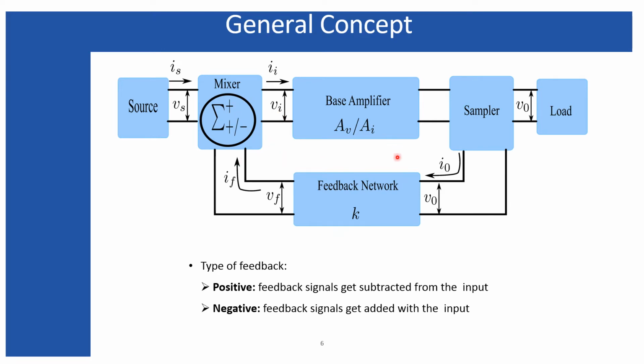And when the feedback signal gets subtracted from the input signal, producing Ii or Vi, that kind of feedback is called negative feedback, because in the first case the feedback signal gets added, and in the second case the feedback signal gets subtracted from the source signal.